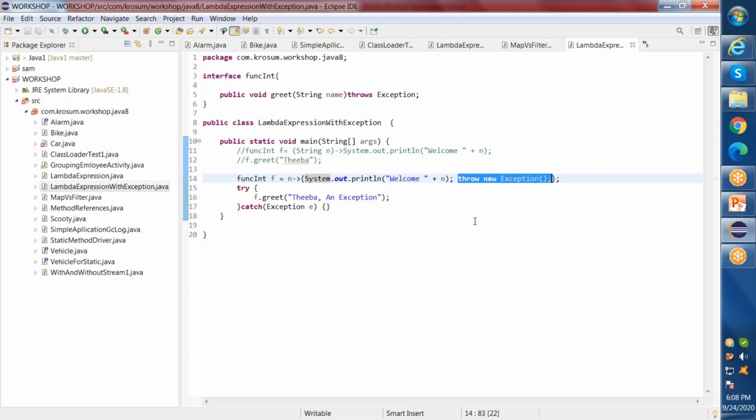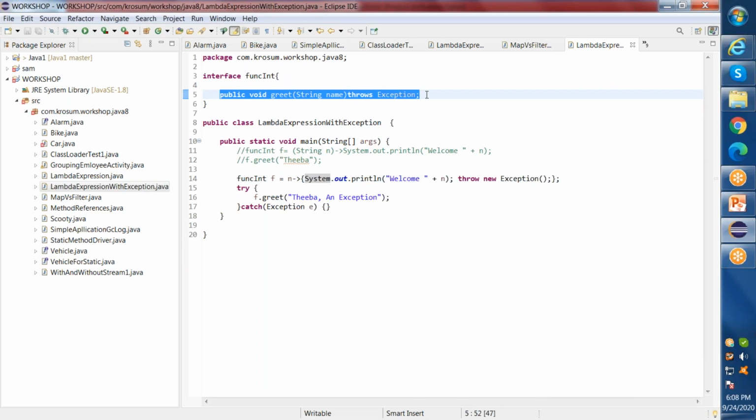Okay, so this is the one we have to note down when we are dealing with lambda expressions. Say for example, here this is my interface, right? And inside, this is the method I'm implementing through my lambda expression. So here I have to add this throws exception part, throws class.